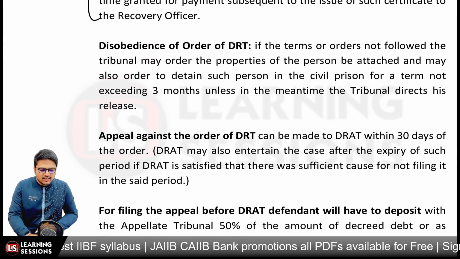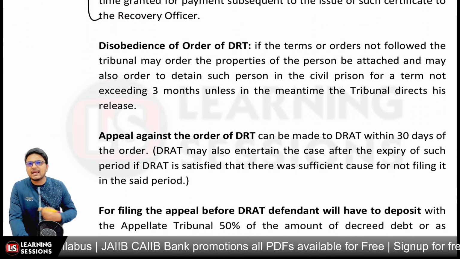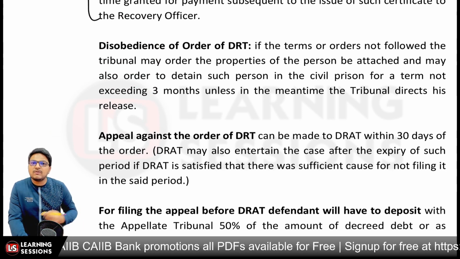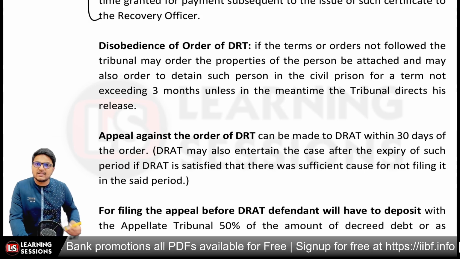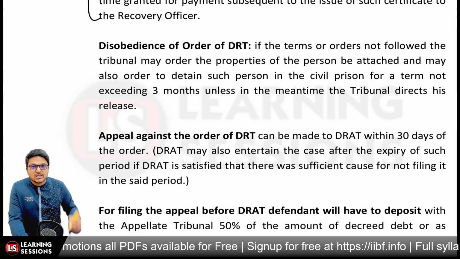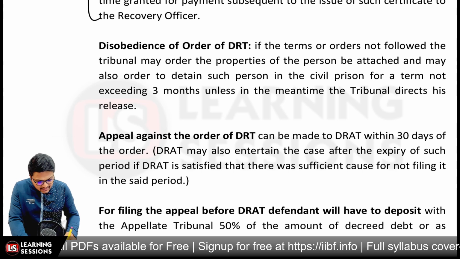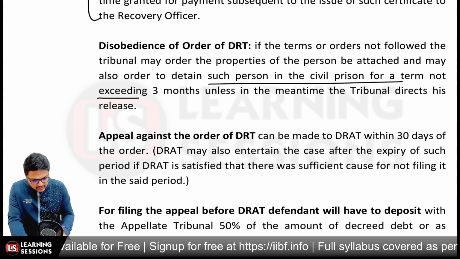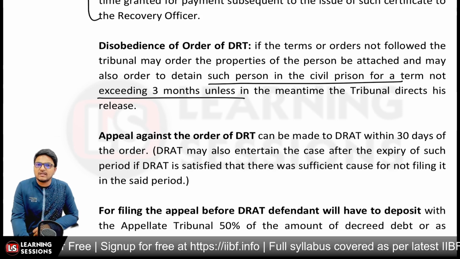Further, it is related to disobedience of the order of the DRT. It may be the case that the orders given by the DRT are not being followed. In that scenario, such a person can be detained in civil prison for a period not exceeding 3 months, right?